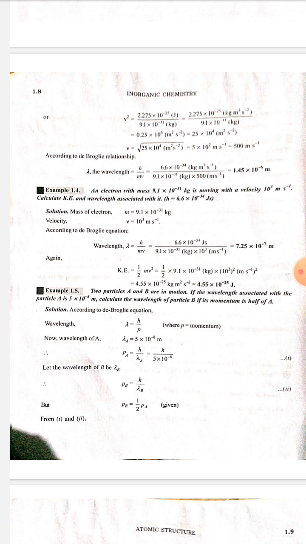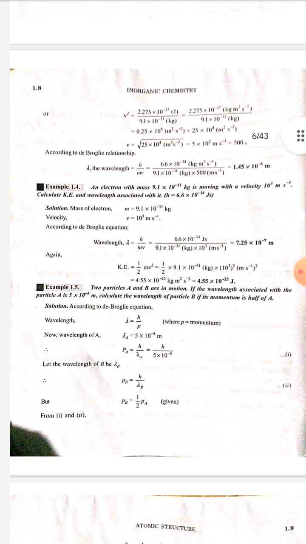Kinetic energy is equal to half of mv square is equal to half multiply 9.1 into 10 to the power minus 31 kg multiply 10 to the power 3 whole square meter per second whole square is equal to 4.55 multiply 10 to the power minus 25 kilogram meter square per second square is equal to 4.55 into 10 to the power minus 25 joule.